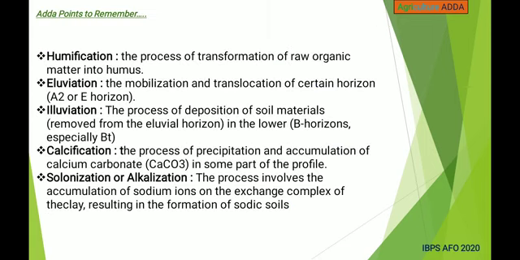Humification means the process of transformation of raw organic matter into humus, and eluviation means the mobilization and translocation of certain horizon, that is A2 or E horizon. Alluviation means the process of deposition of soil materials removed from the eluvial horizon in the lower horizon, that is B horizons, especially Bt. Calcification, the process of precipitation and accumulation of calcium carbonate in some part of the profile. Solonization or alkalization means the process involves the accumulation of sodium ions on the exchange complex of the clay, resulting in the formation of sodic soils.